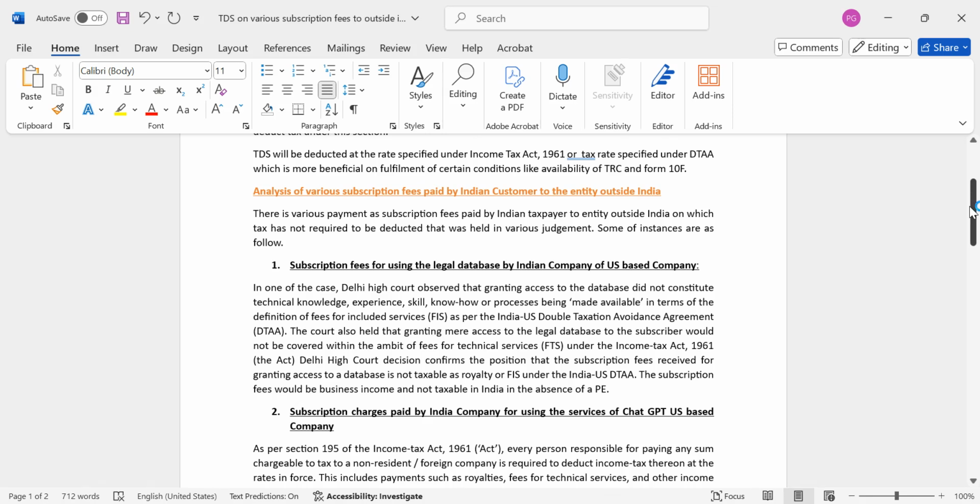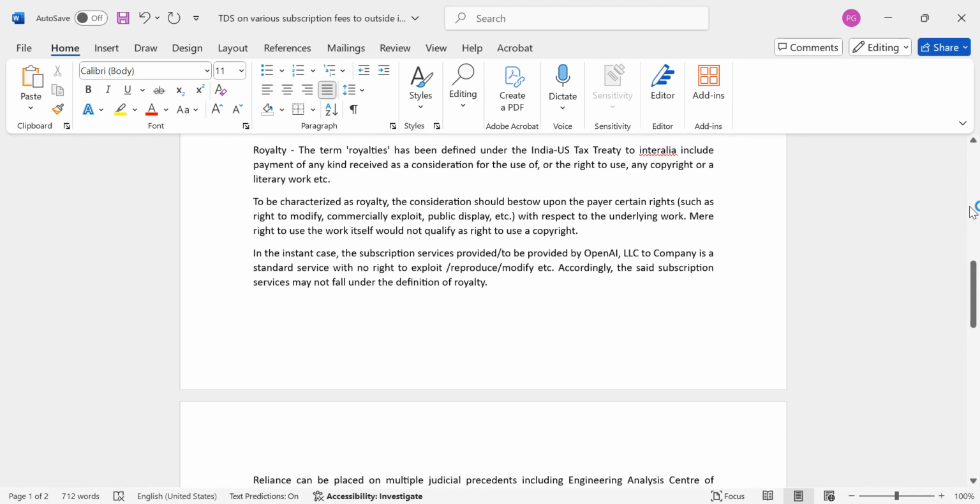There are other kinds of services, like testing services. We get a product tested outside India, and we are using services from a vendor outside India. We will check whether we are getting any right of use, whether we are exploiting it, and whether we have the right to alter it. If we do not have any such right, then definitely we are not required to withhold taxes on that. Then we will study the tax treaty between India and the vendor's country, and whichever provisions are more beneficial will apply.